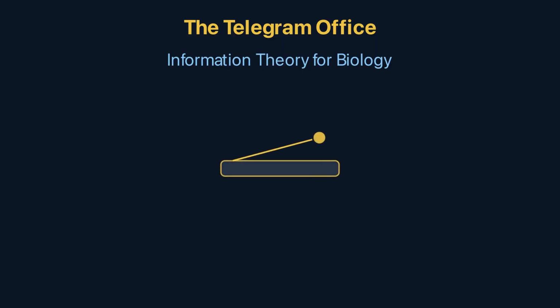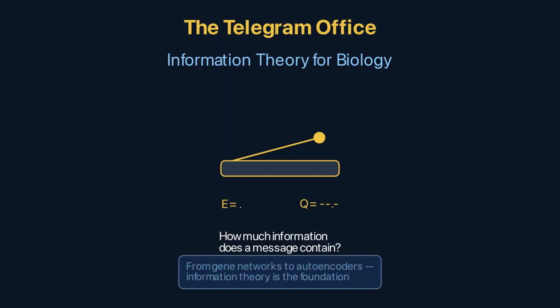A telegram operator sits at a key, tapping out messages in Morse code. Every character costs money. Each dot and dash is a unit of transmission. Frequent letters like E get short codes, just one dot. Rare letters like Q get long codes, 4 symbols. This isn't arbitrary. It's optimal. The operator is compressing information.